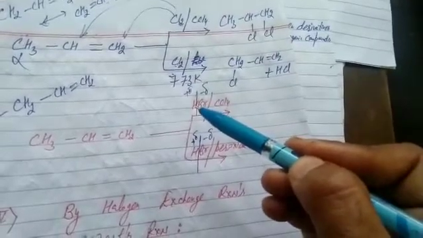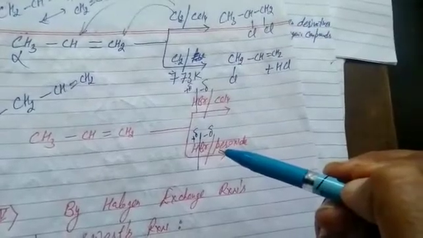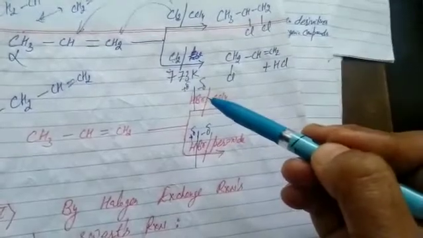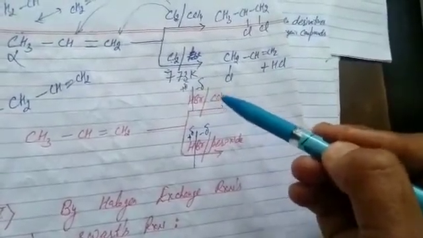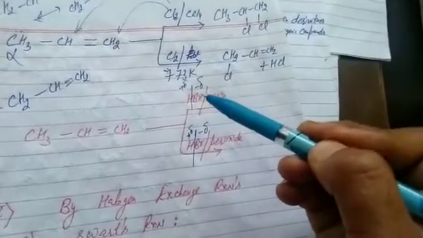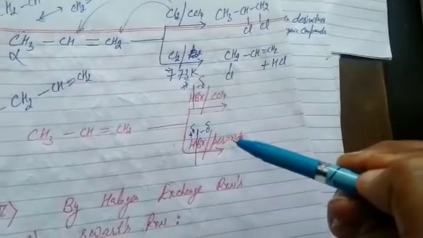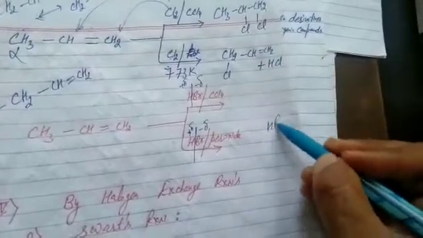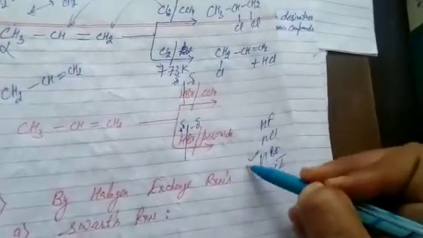Students, whenever peroxide is mentioned, we will follow anti-Markovnikov's rule. Except for peroxide, if any solvent is mentioned, either DCM, dichloromethane, CCl4, ethanol, we all the time go with Markovnikov's rule. Remember, we will go with anti-Markovnikov's rule only when peroxide is mentioned. And this reaction proceeds only with HBr. HF, HCl, HBr, HI. Which halogen acid participates in anti-Markovnikov's rule? Again, your answer is HBr.